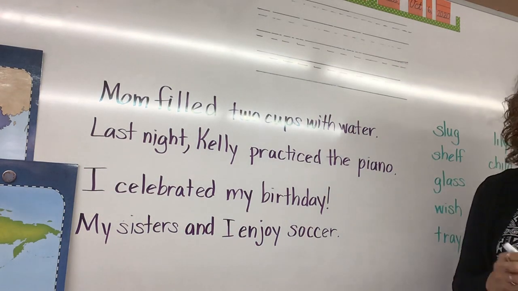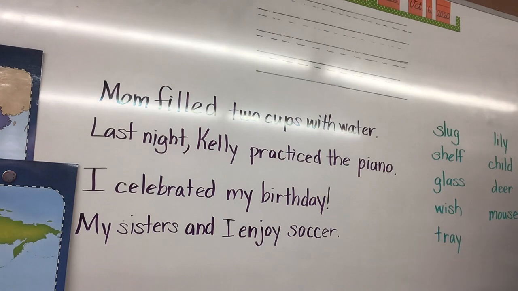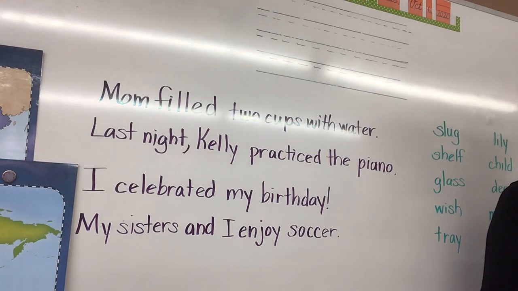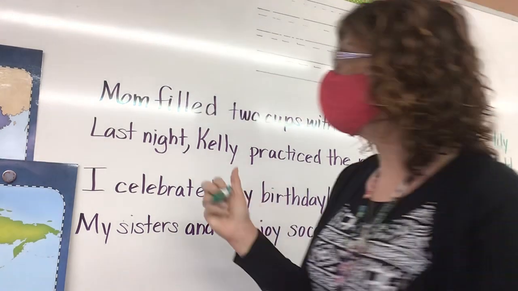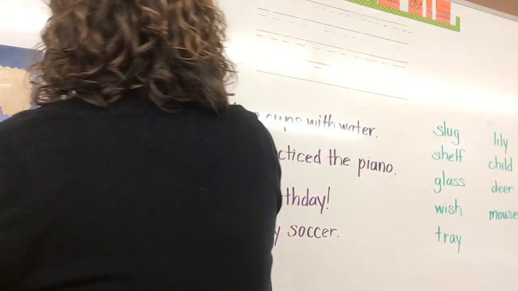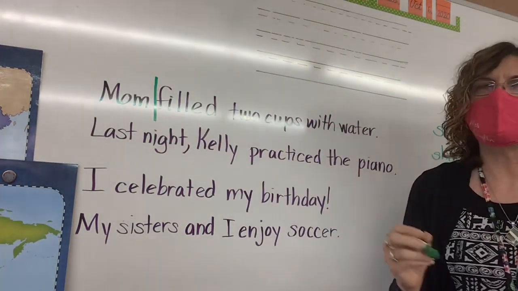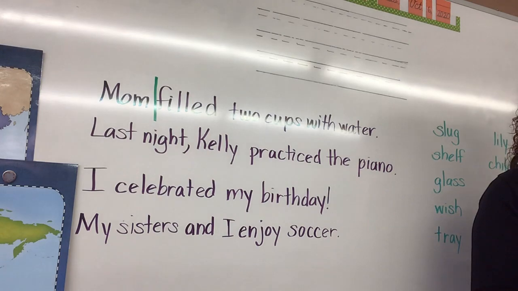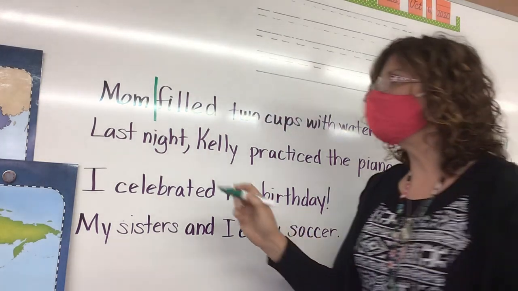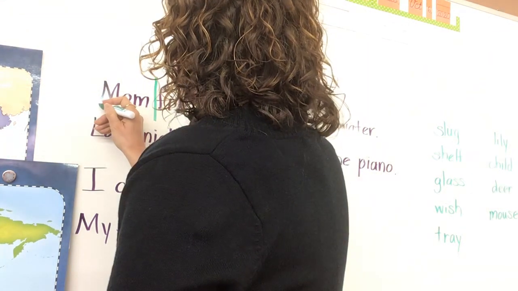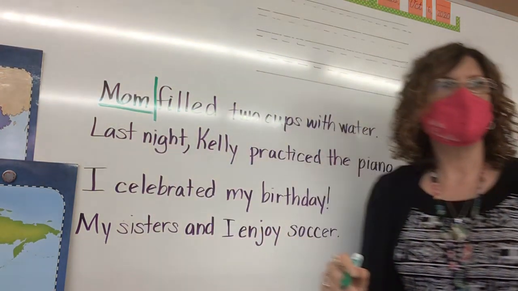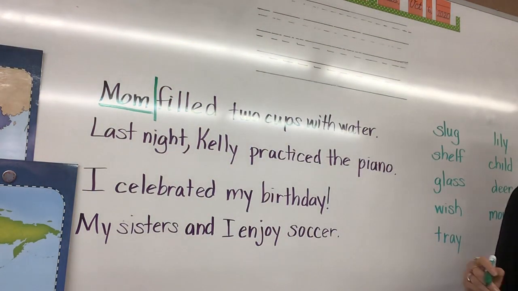Alright, so let's read the first sentence. Mom filled 2 cups with water. So, who or what is that sentence about? Everybody. Mom. It is about Mom, so you're going to draw the line to separate Mom from the rest of the sentence. So what is your subject? Mom. So you're going to underline Mom once. So what is the predicate? Filled 2 cups with water.